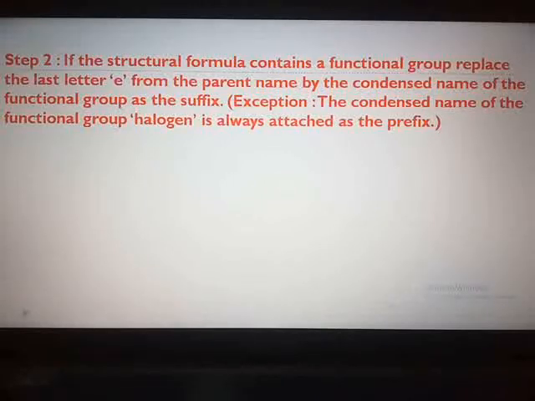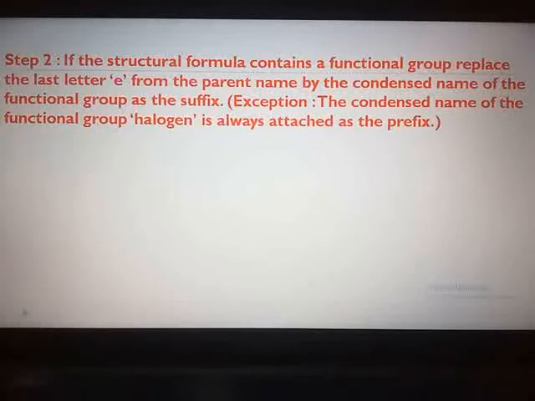Suppose you have the parent name as methane, and the structural formula contains the functional group alcohol, that is OH. Then the e from methane you are going to replace by the condensed name of the functional group, that is OH: methanol, propanol, butanol. So e is replaced by the condensed name of the functional group.